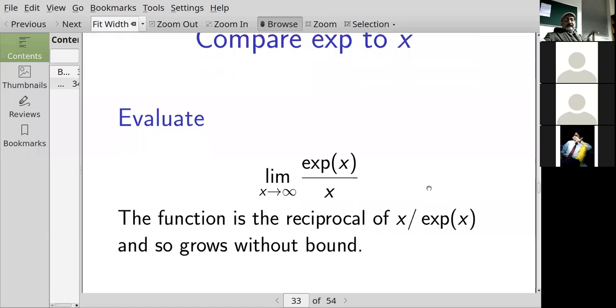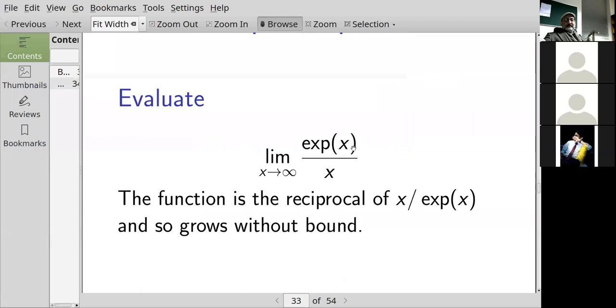What if I have the limit as x goes to infinity of the exponential of x over x? Is it infinity? Yes, the reciprocal function was going to 0, so this function will be going to infinity. The function grows without bound.